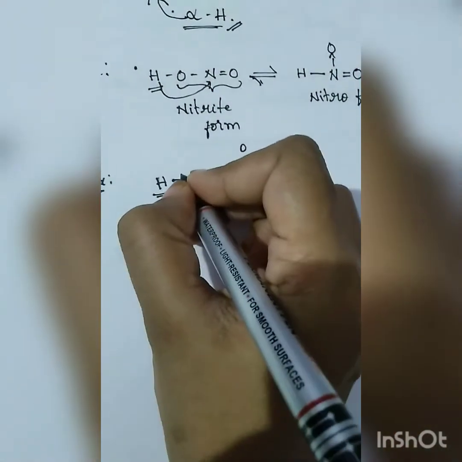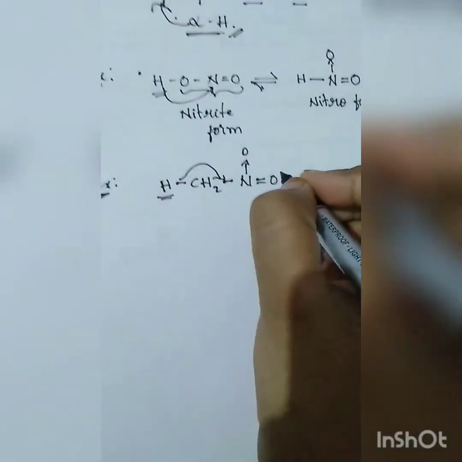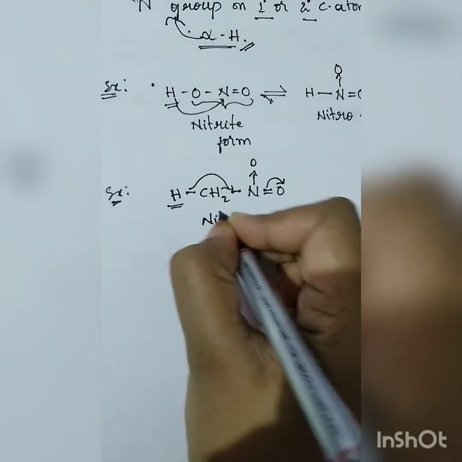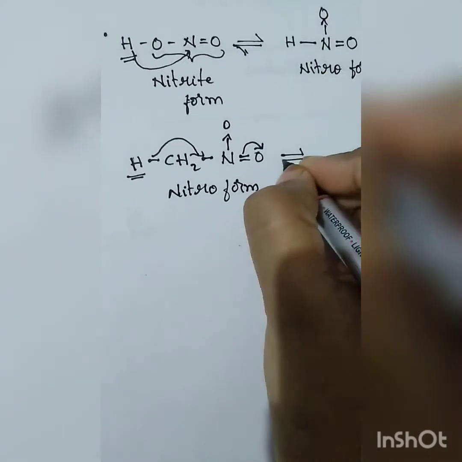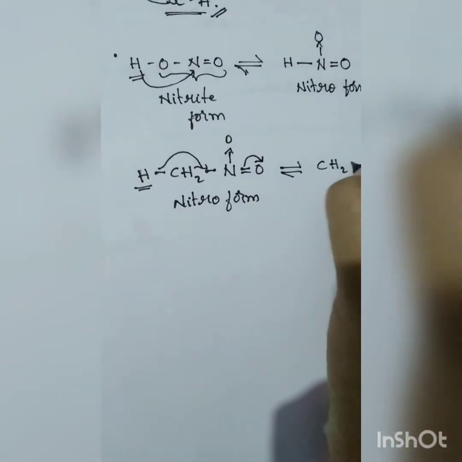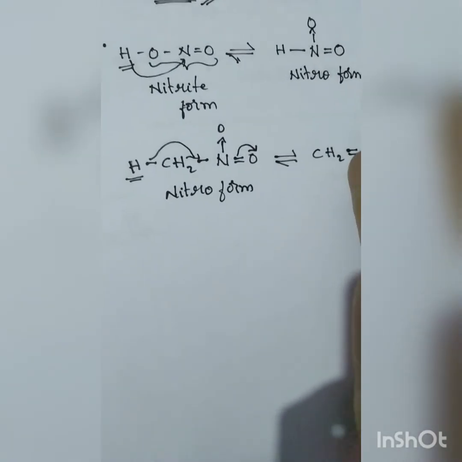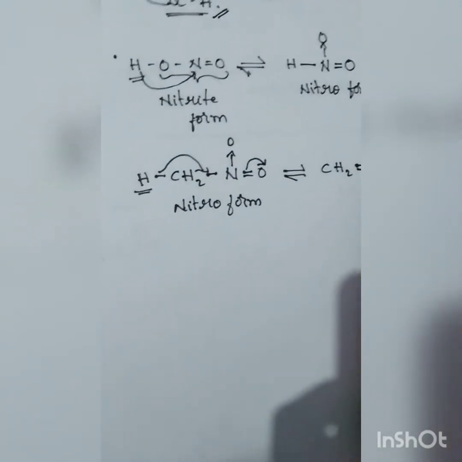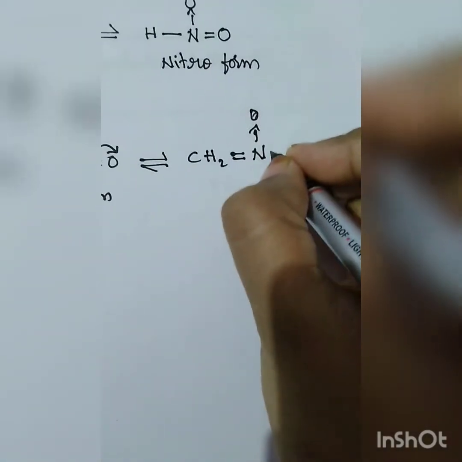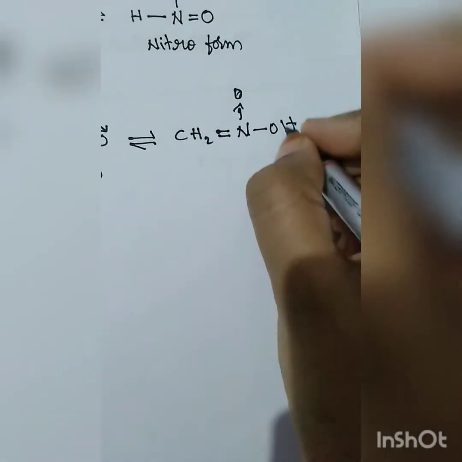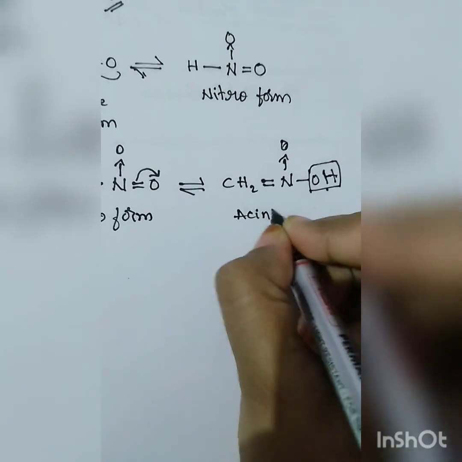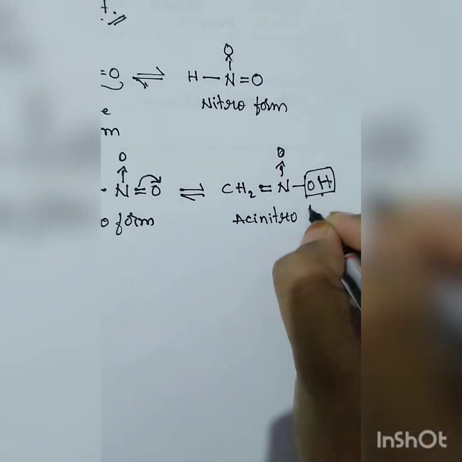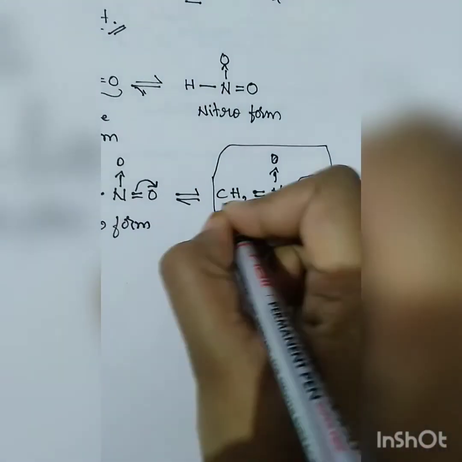Here this hydrogen will replace itself, and it will form the tautomer, the acinitro form. See, this group has changed itself. Why is it acinitro? Because this compound has some acidic property, so this is the acinitro form.